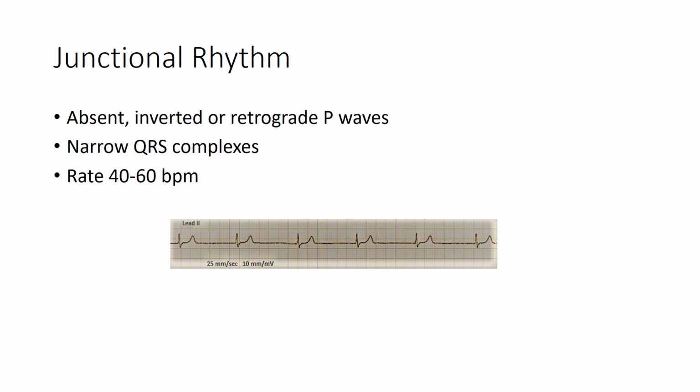In junctional rhythm, there is an absent, inverted, or retrograde P wave. There are narrow QRS complexes, and the intrinsic rate of this rhythm is 40 to 60 beats per minute.